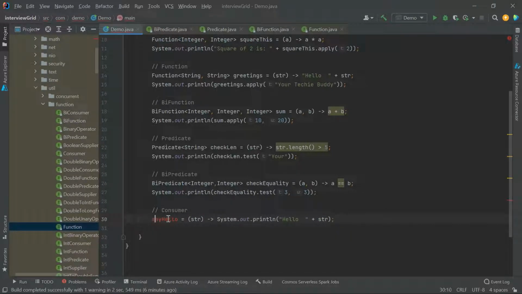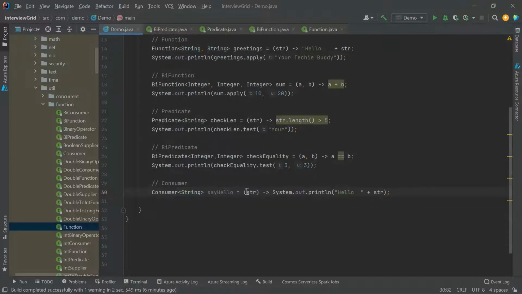We'll give the type as string, because we are taking only one input and we are not expecting any output, we are just printing it. The body itself is printing it. So you can see this is the Lambda expression which accepts only one input. It only prints. It doesn't return anything. So for matching this, we have the interface called Consumer.